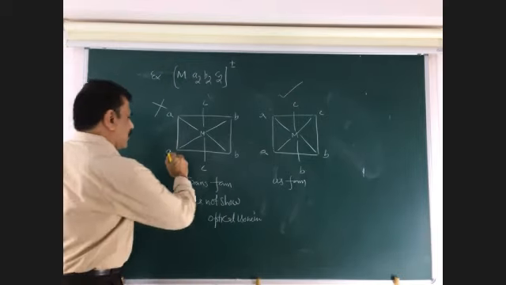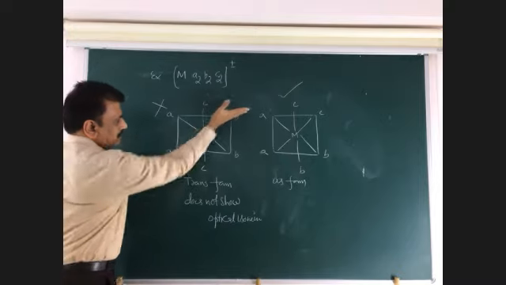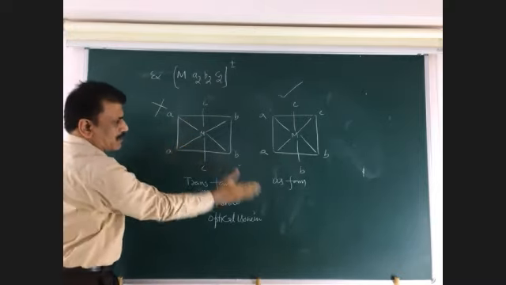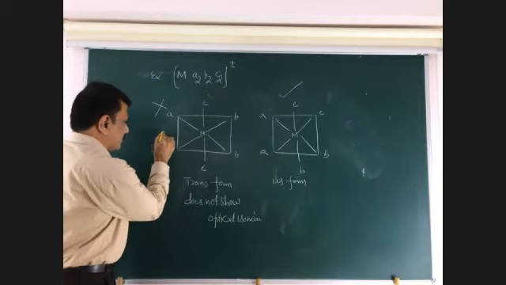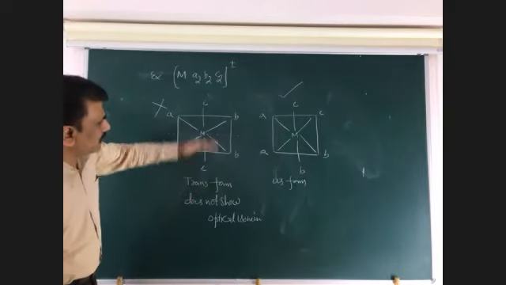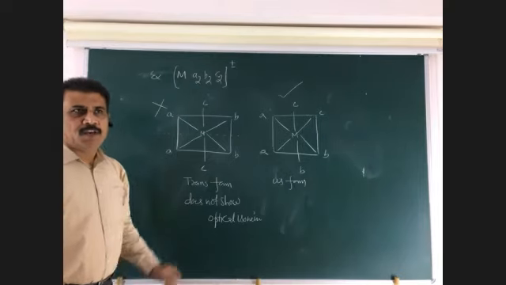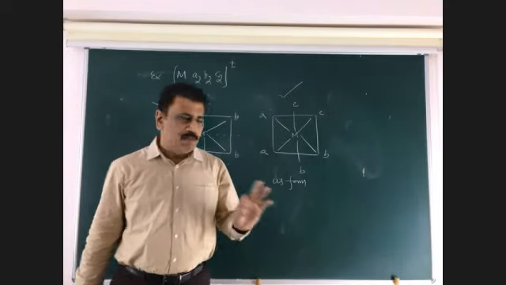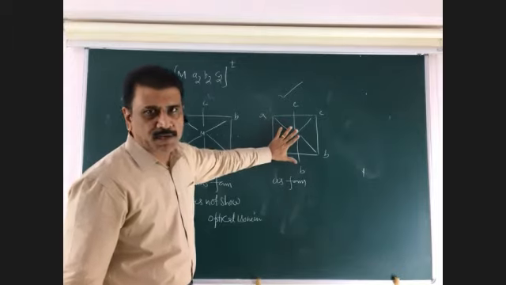Look at this. If the plane is like this, if this is cut into 2 pieces, this part and this part are similar structure. This part and this part are the same. That is called a plane of symmetry. If plane of symmetry is there, then it is optically inactive. So this does not show optical isomerism, but this shows optical isomerism.